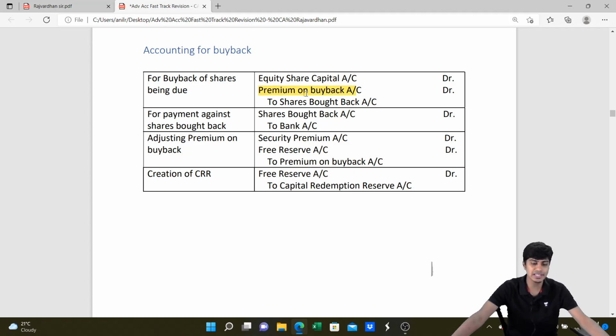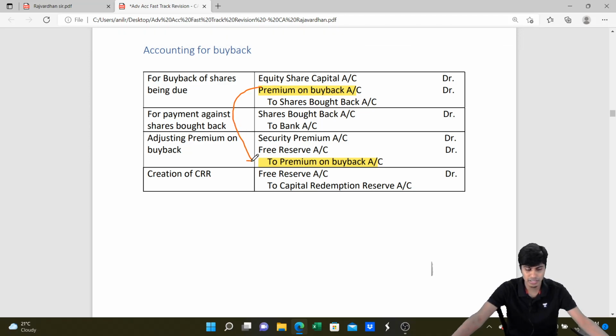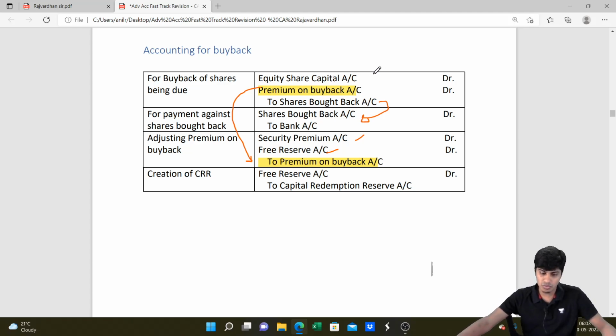This premium on buyback is later adjusted against free reserves or security premium. Premium on buyback, what is shifted from here debit to here credit, will be written off against security premium. However, if security premium is not available, then we can write it off against the free reserve. And to the extent of shares bought back, we would have to pay money. So I'll write shares bought back account debit to bank account. This denotes the decrease in the capital. And this much money is adjusted against security premium and free reserves, and the shares bought back account is closed by settling it in cash paid.